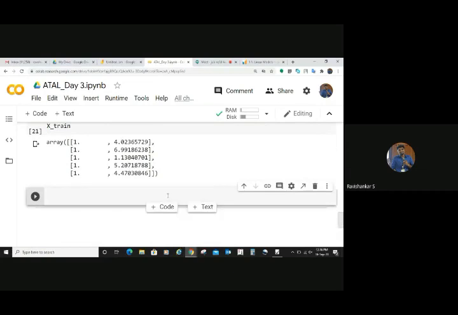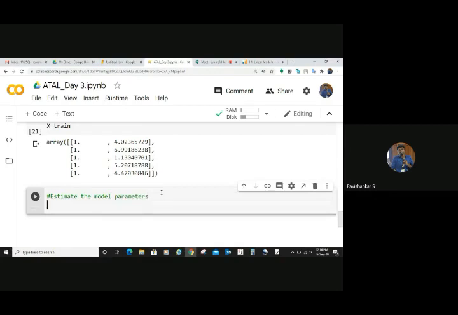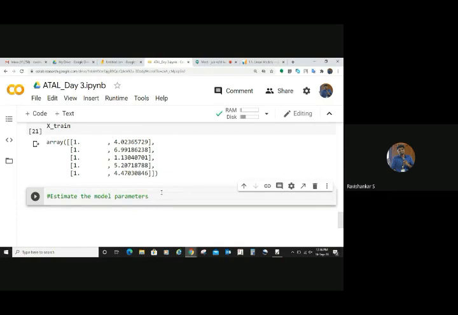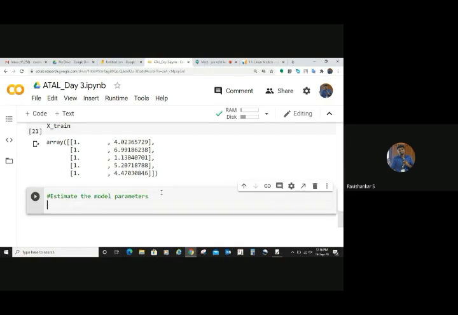So in order to fit a straight line, what do you need? You need to estimate the model parameters. That means theta 0 and theta 1 values you need to estimate. Now, estimating model parameters means you need to find out the best values for theta 0 and theta 1. What all methods can we use? Come on, tell me.